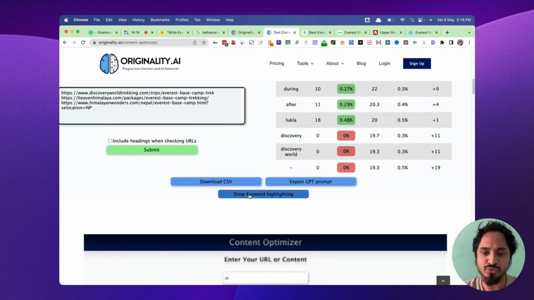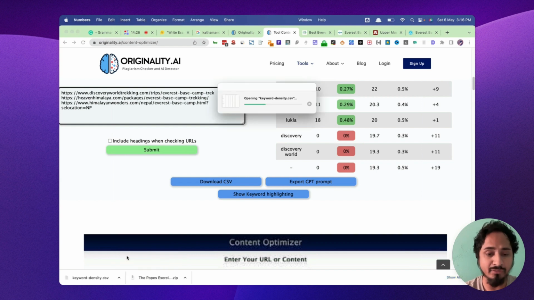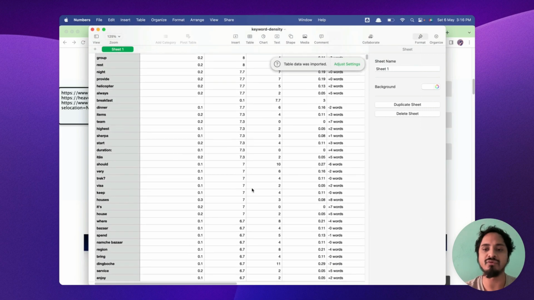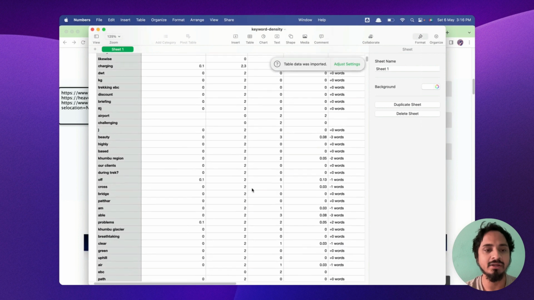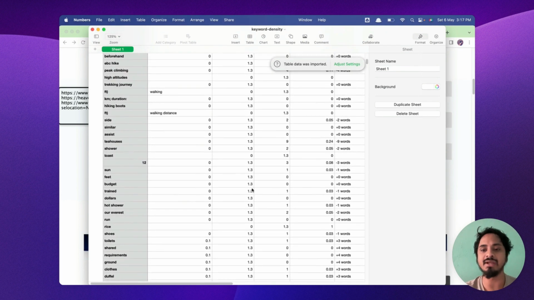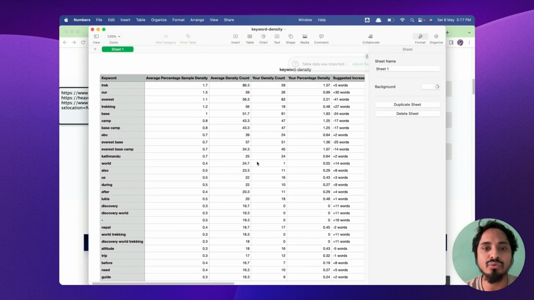You can click on show keyword highlighting so that it highlights the keyword. You can download this information, so let's click on download and see what it does. Okay, so I have downloaded the CSV. Yeah, it grabs all the information from here, in-depth information I would say. Lots of information, the density, every area they have mentioned. They have allowed us to download.